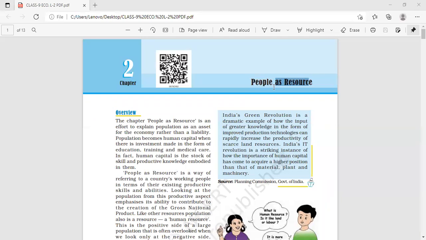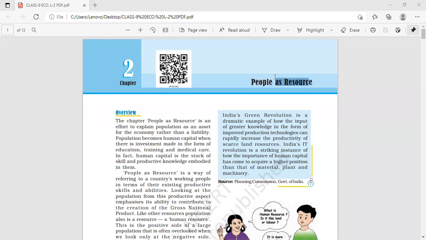Whatever knowledge and skills the human beings have are put together with land, labor, and physical capital to produce the output. To get the output, human beings use their skills and knowledge with the land, the labor, and the physical capital, the above three factors of production.